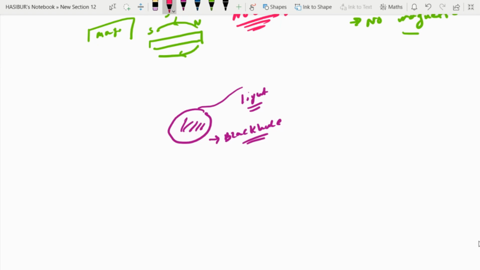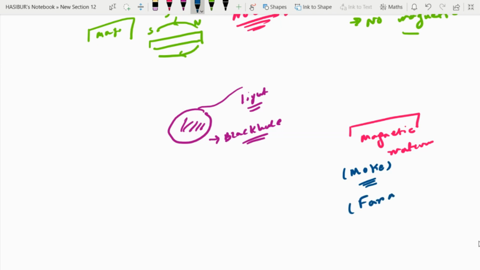And there is another issue. Suppose a magnetic object, a magnetic material, is there. I just want to tell a few brief things about this event. This is called the magneto-optical Kerr effect, or there is another magneto-optical effect, the Faraday effect.